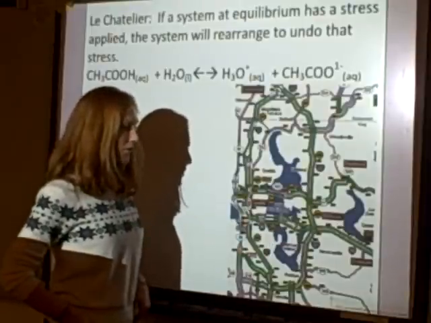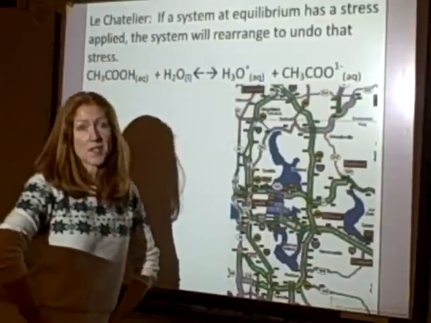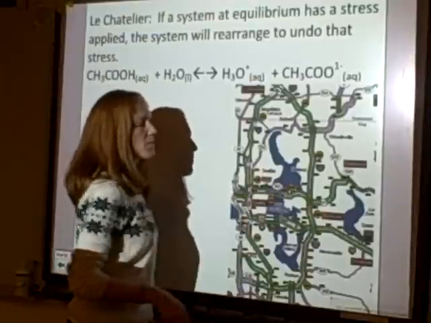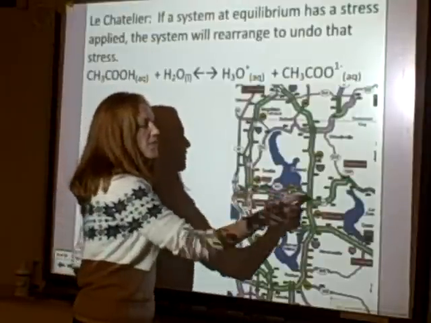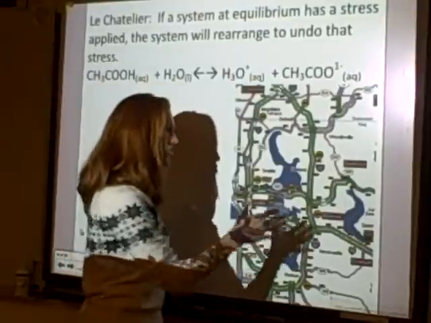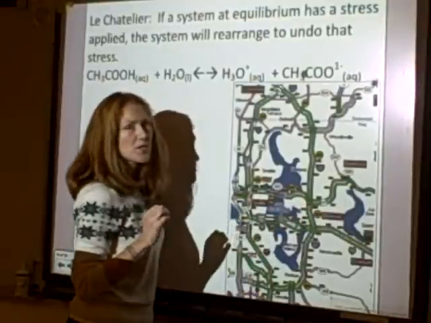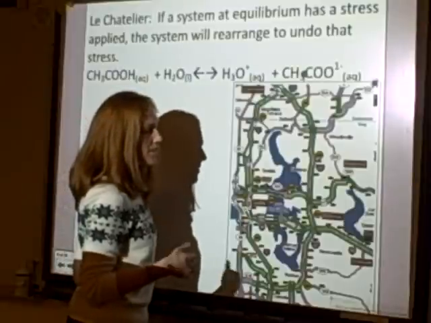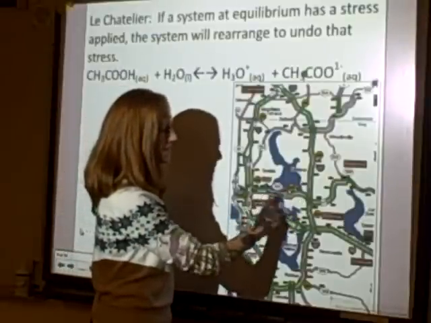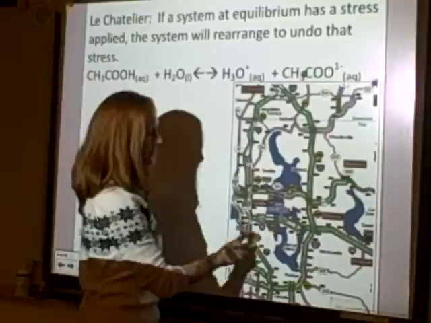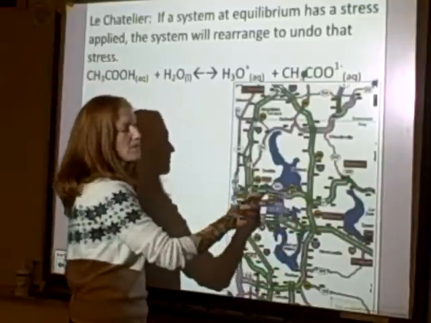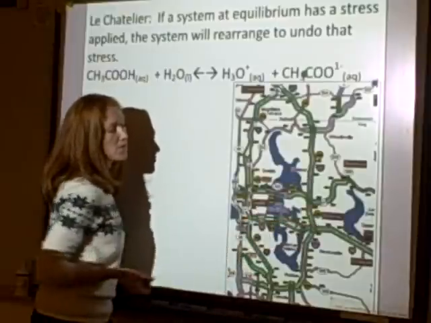So that's the equilibrium. The stress that we could apply to the system would be if there was a game at UW. So now all of a sudden all these people are taking 520, we're adding all this extra to this side. The system's going to have to undo its stress, and that happens by people checking the traffic and saying, whoa, I'm going to avoid this, I'm taking 90, even though it's a longer route for me. So the system undoes the stress by people who regularly take this road now taking this road.